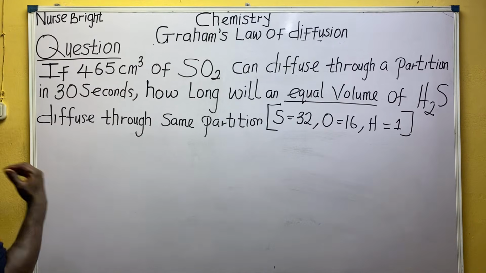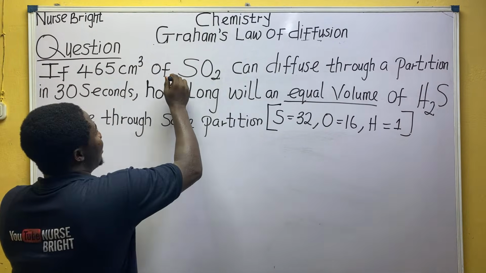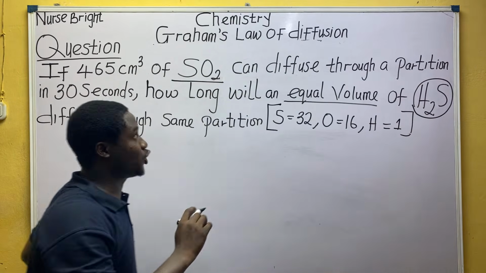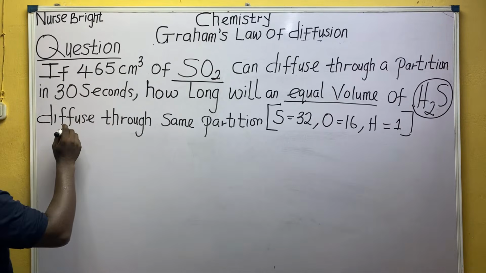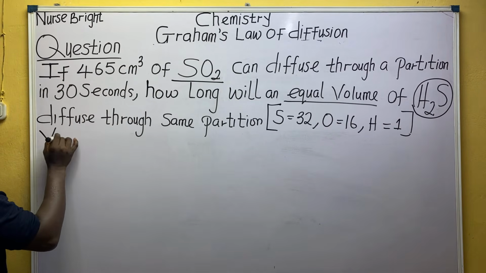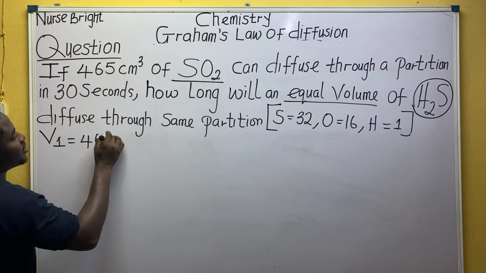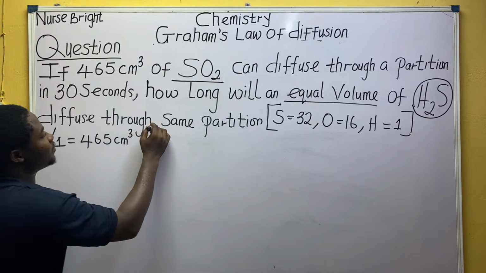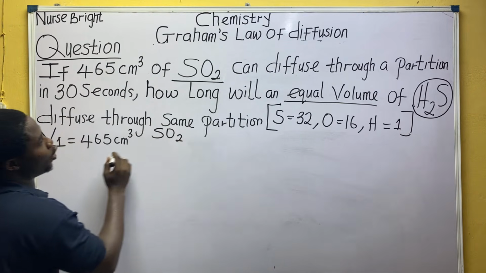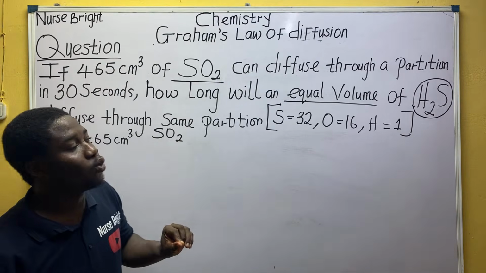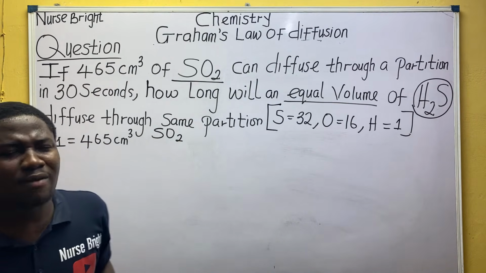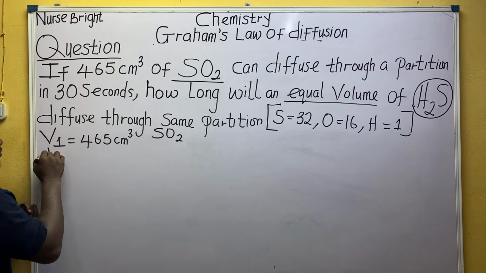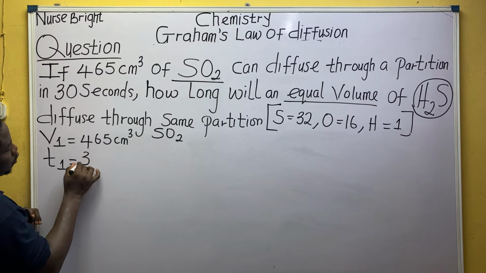Let's talk together. So they said, there are two gases here: sulfur oxide and hydrogen sulfide. The first volume I'm seeing here is 465 centimeter cube of sulfur oxide, SO2. So if 465 centimeter cube of SO2 can diffuse through a partition in 30 seconds, that's the first time I saw. Class, pay attention, 30 seconds.